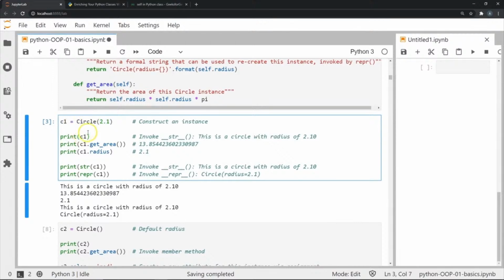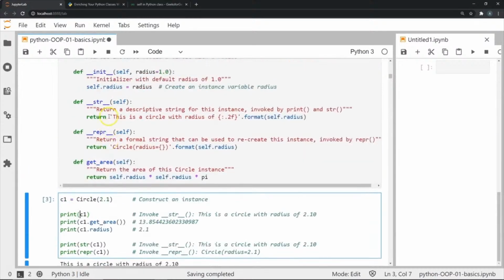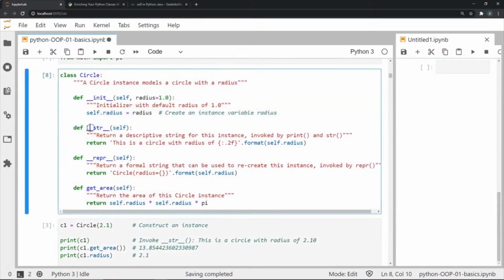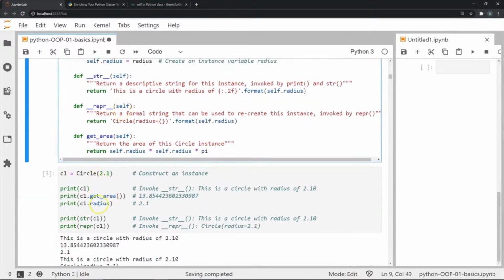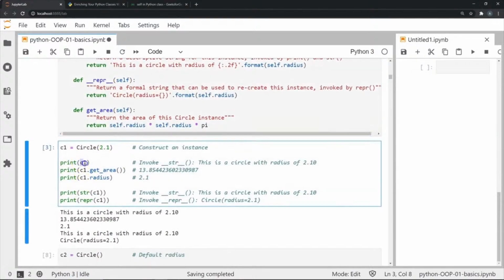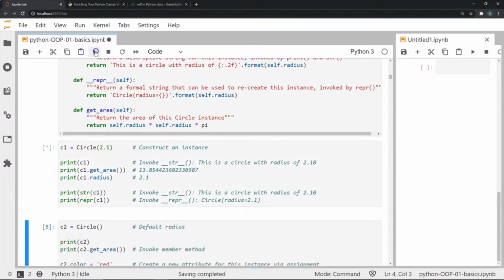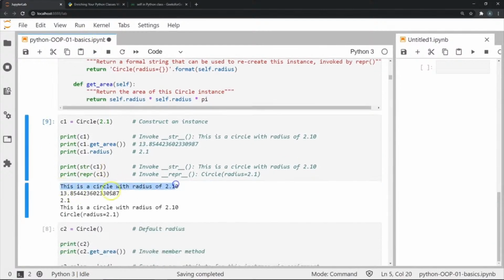Now the print c1 call invokes the predefined str function. If you remember, it is used to return a particular string that describes the class, and this is something that we define on our own. In our example, str will return the string saying this is a circle with radius of, and then it will return the radius that we passed. So in this case, it should say this is a circle with radius 2.1, as you can see over here. If I execute this, you can notice this line: this is a circle with radius 2.1, and this is invoked by the print function. The print basically invokes the dunder str function, which does all of this.